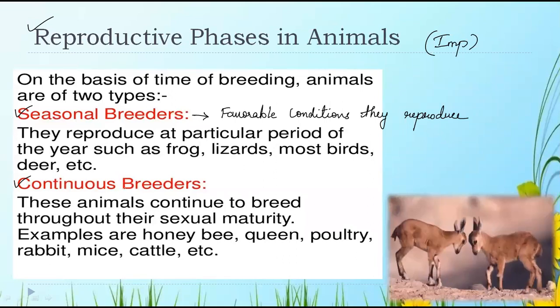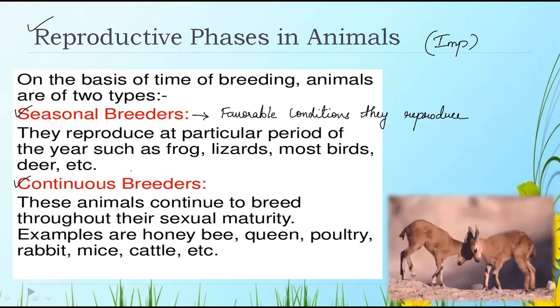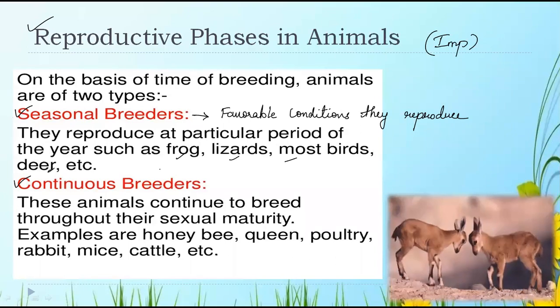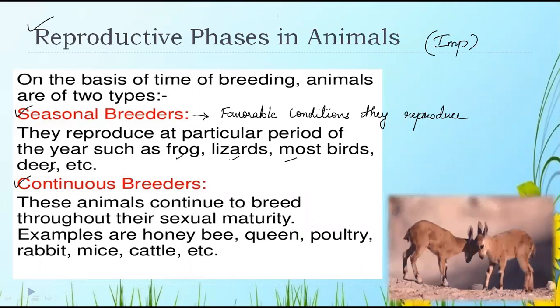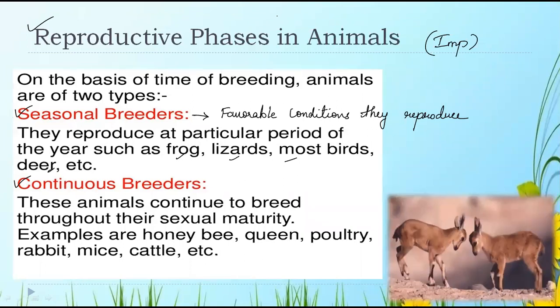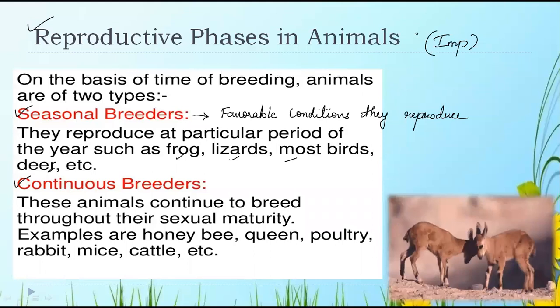At a particular period, examples are important, students. Please write down and take frog, lizard, most birds. These are the examples. Is it clear about the seasonal breeders? Write down the definition: they reproduce at a particular period or favorable conditions. An example is frog, lizards, birds, deer, etc.